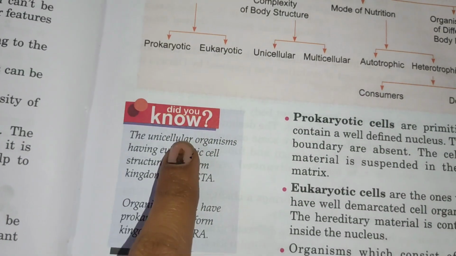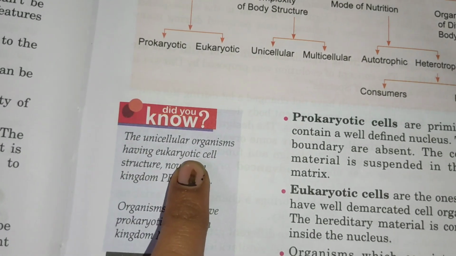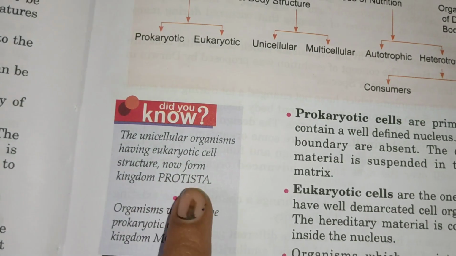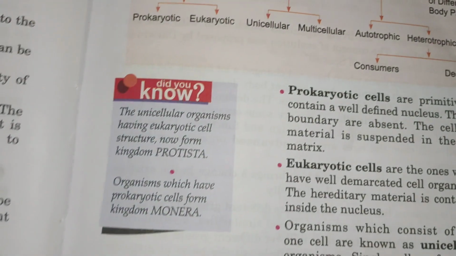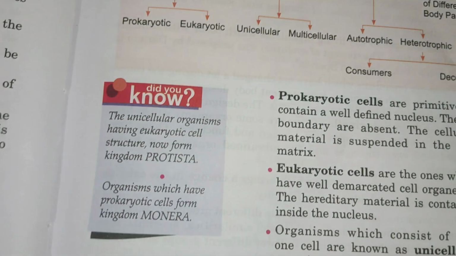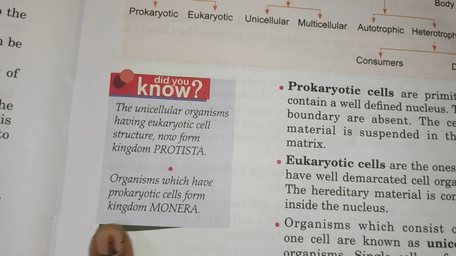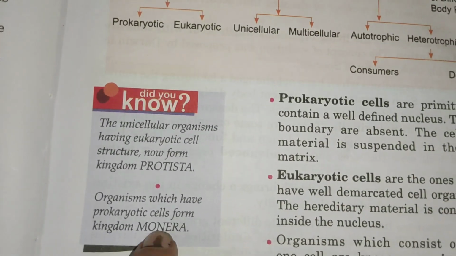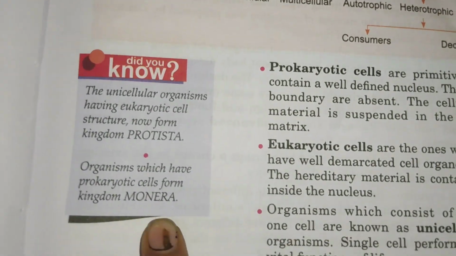Here see, the unicellular organisms, one-cell organisms having eukaryotic structure, form kingdom Protista. So the first form is Protista, in which single-celled organisms with eukaryotic cells are present. Organisms which have prokaryotic cells form kingdom Monera. So eukaryotic Protista, prokaryotic Monera.